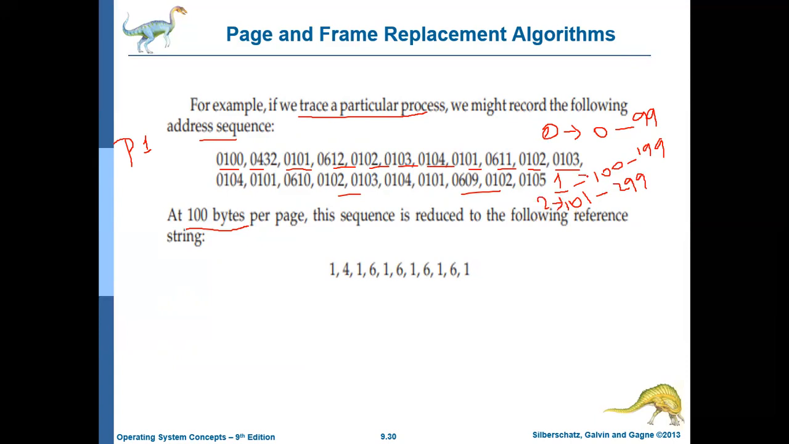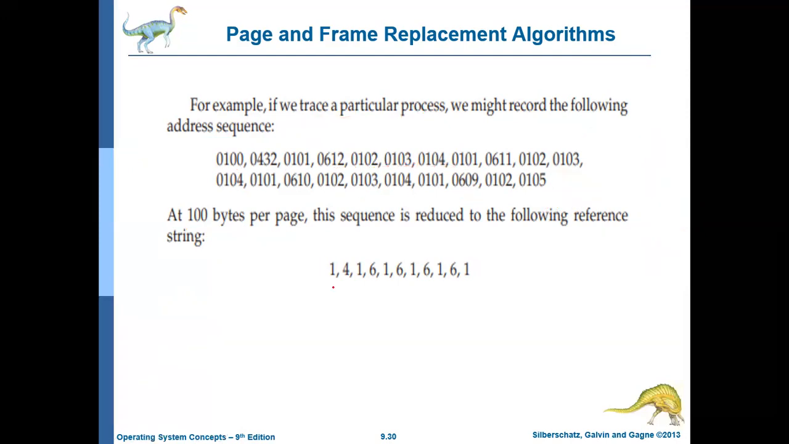The addresses 200 to 299 refer to page 2, and the addresses 300 to 399 refer to page 3. The addresses 400 to 499 refer to page 4. Basically each page is 100 bytes, so 0 to 99 refers to the 0th page, 100 to 199 to the first page, 200 to 299 to the second page, 300 to 399 to the third page, and so on.